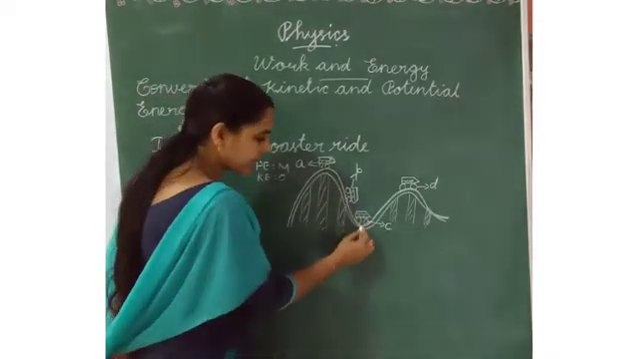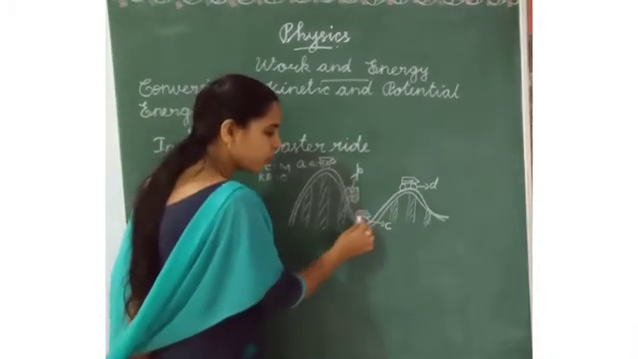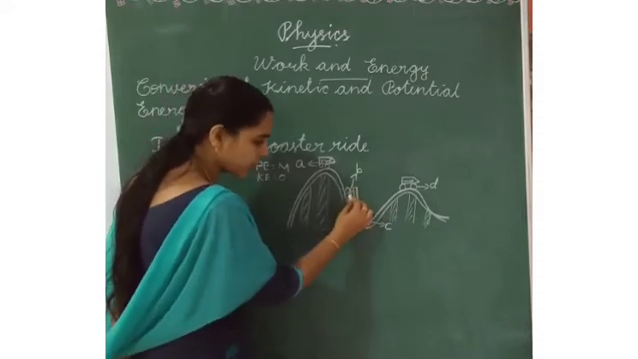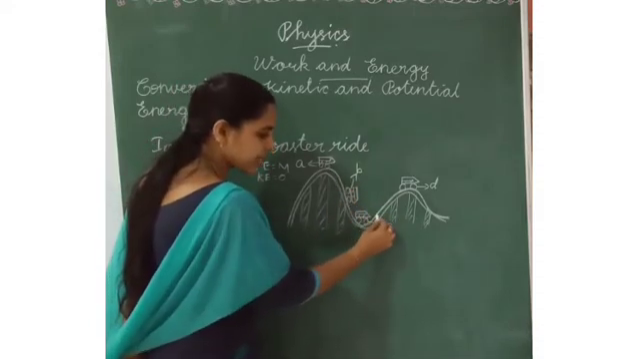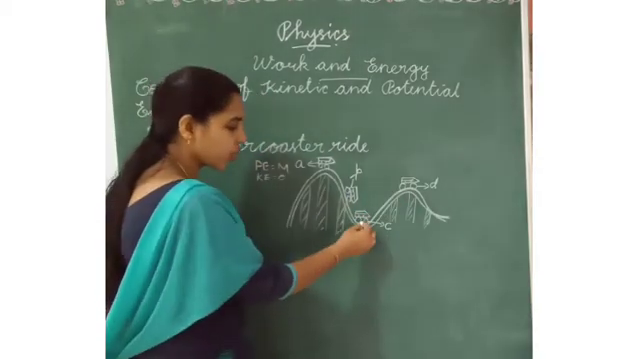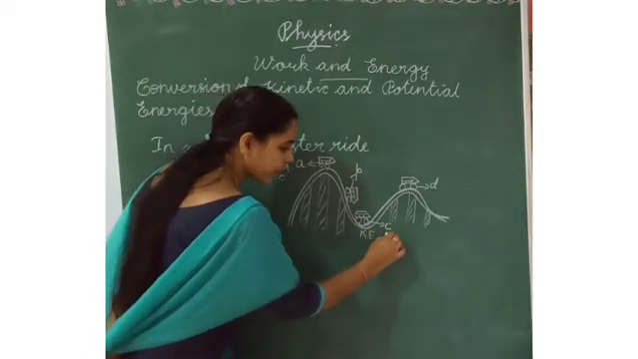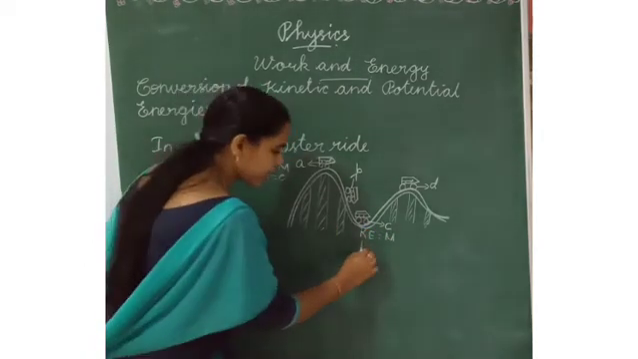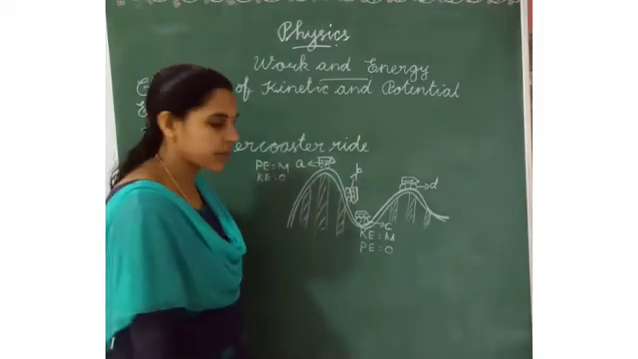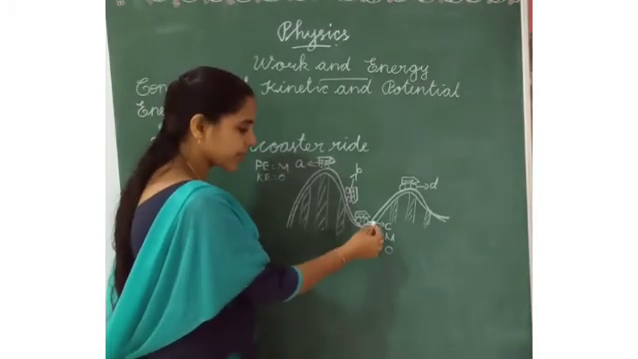Then at C level, the cart will move fast. When the cart is moving from B to C, it will move with speed. So here kinetic energy is maximum, and potential energy is minimum or 0.